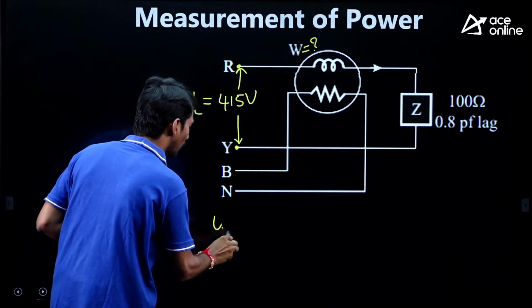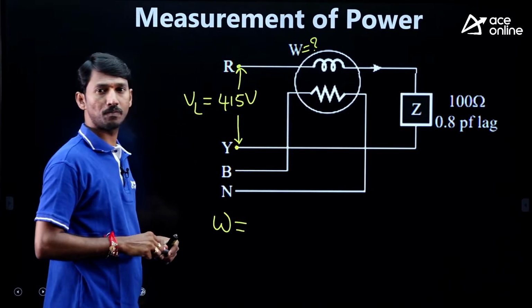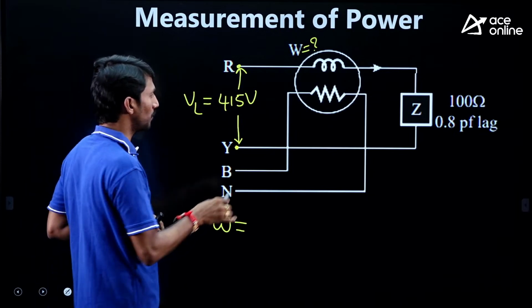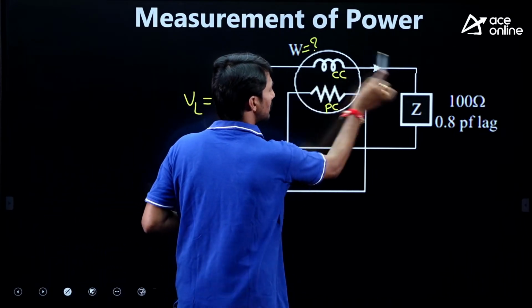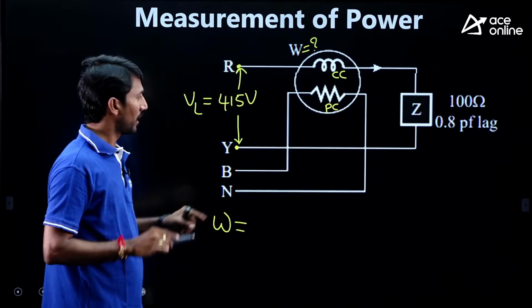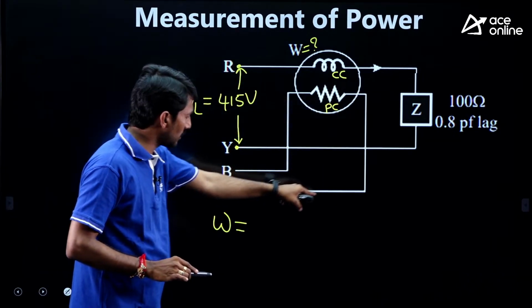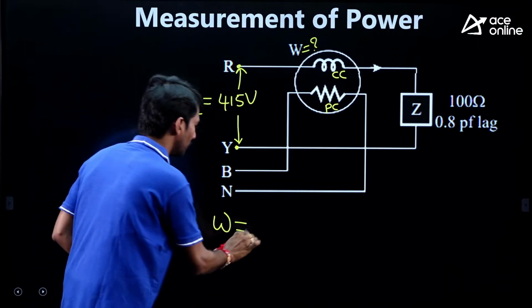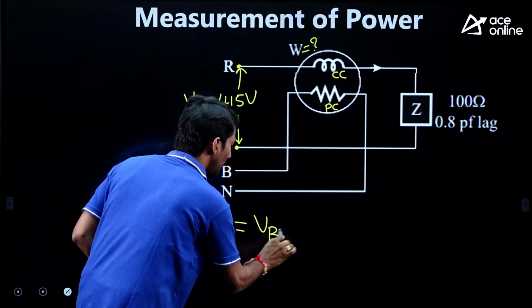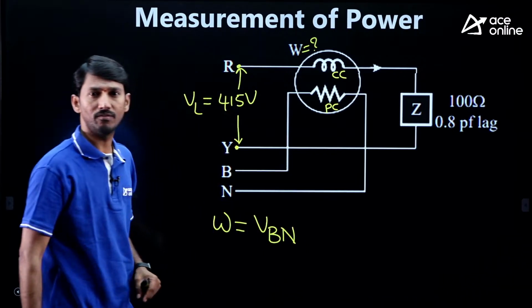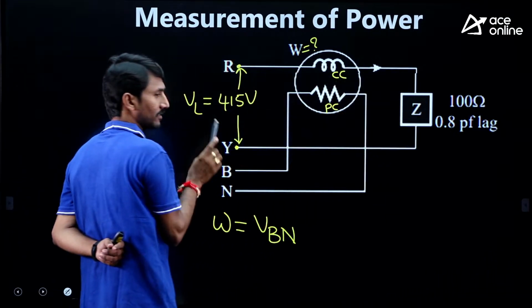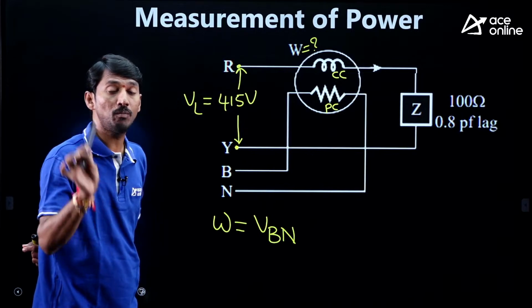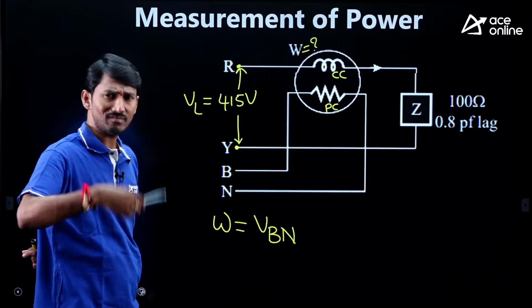The wattmeter reading is equal to, this is the potential coil, this is the current coil because it is in series, and this is in parallel. The potential coil is connected between B and N, so simply VBN.